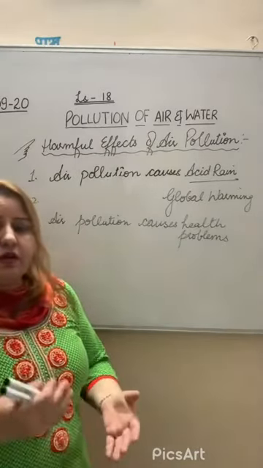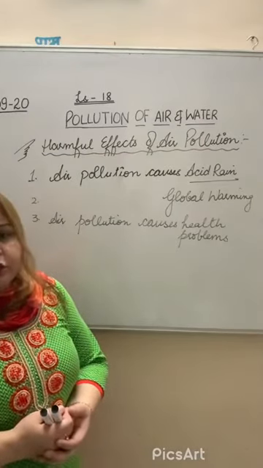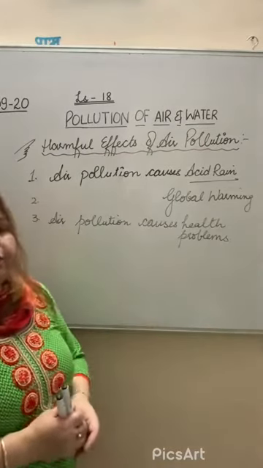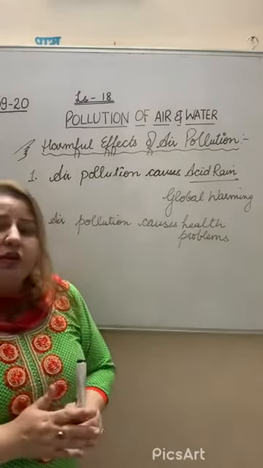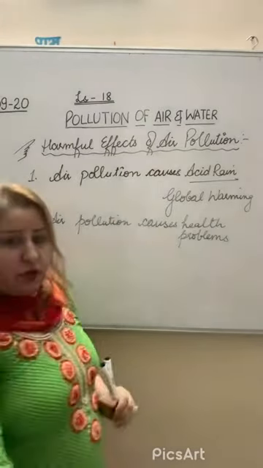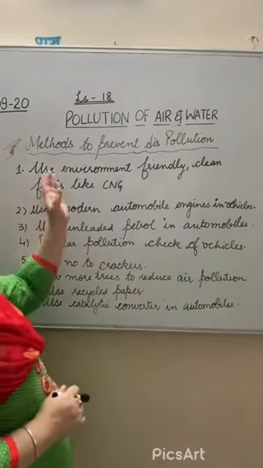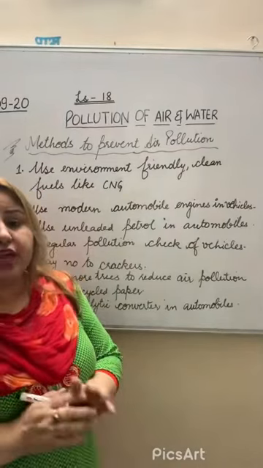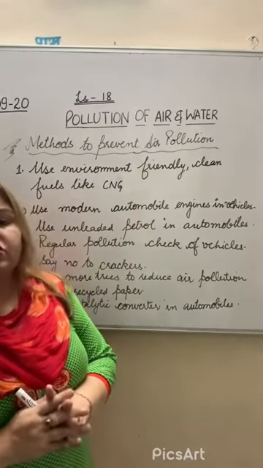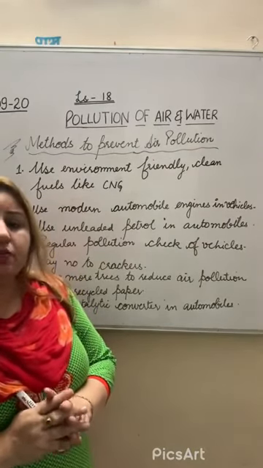Respiratory problems occur, eye problems occur, lung problems occur. Different health problems will arise with air pollution. Now we have to learn how we can prevent this air pollution. Now we will discuss the different methods to prevent air pollution. We have to check on air pollution because these days it is a major problem.